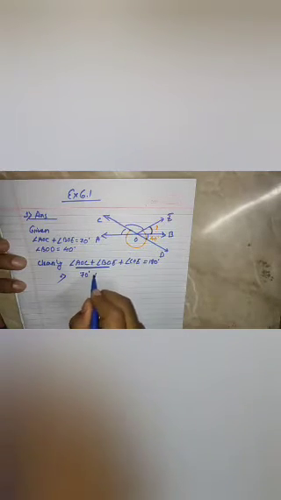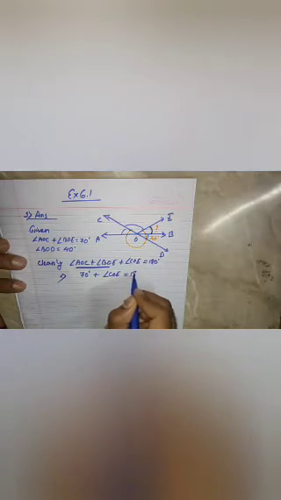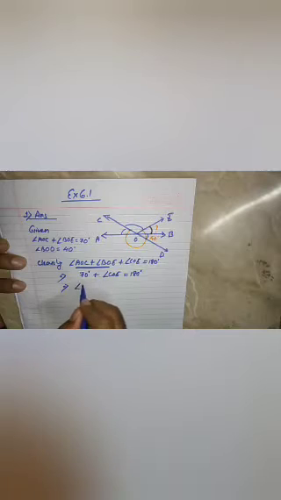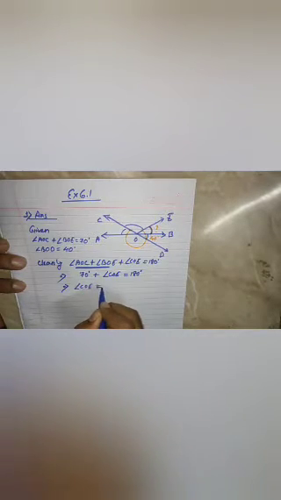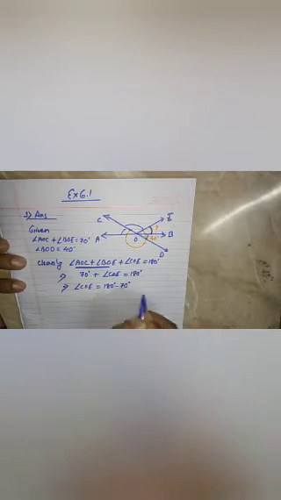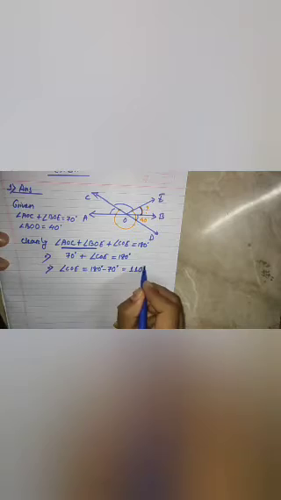Okay, plus here you can write angle COE equal to 180 degrees. That means angle COE equals 180 degrees minus 70 degrees, and you will get 110 degrees. So we got angle COE as 110 degrees.